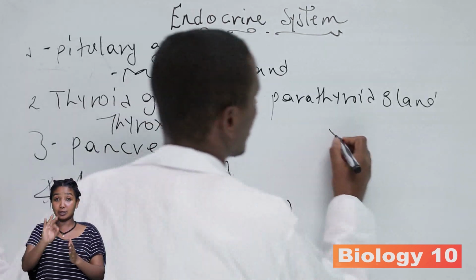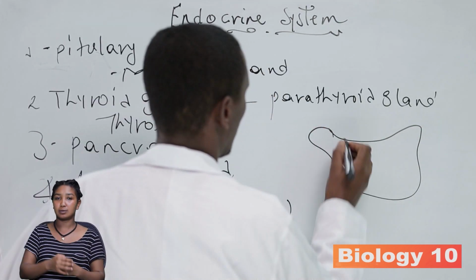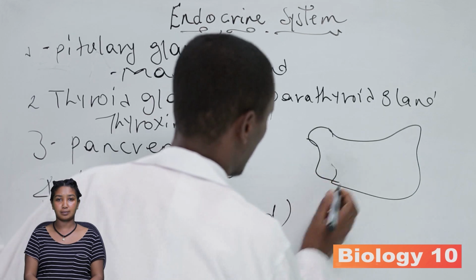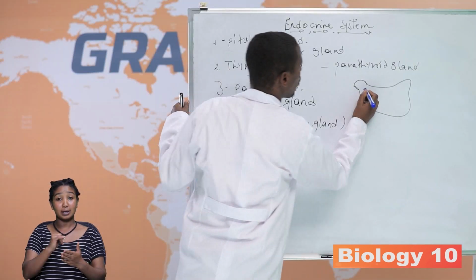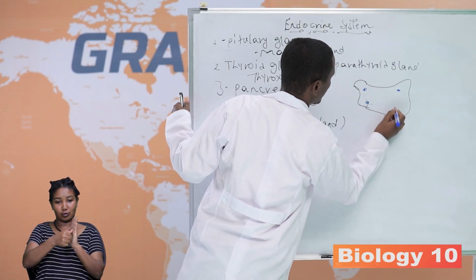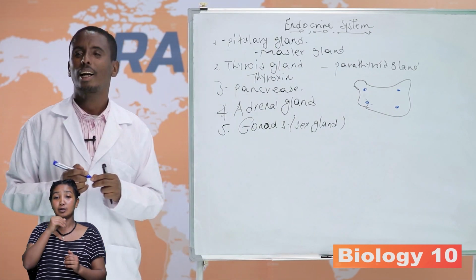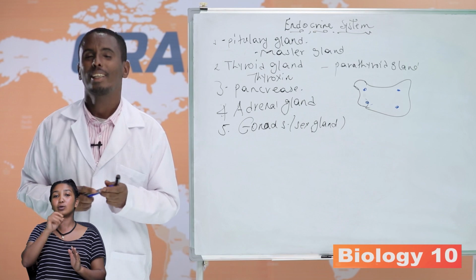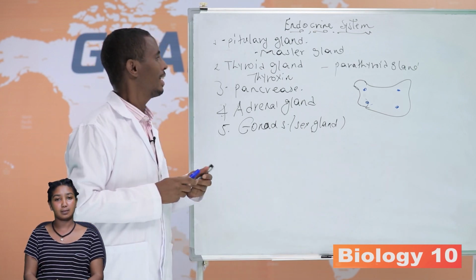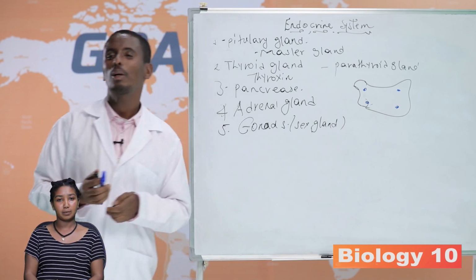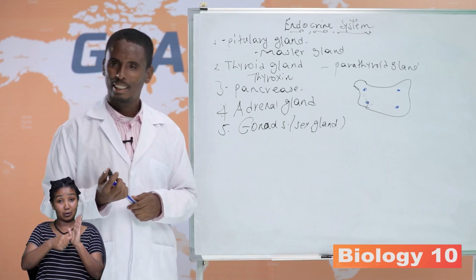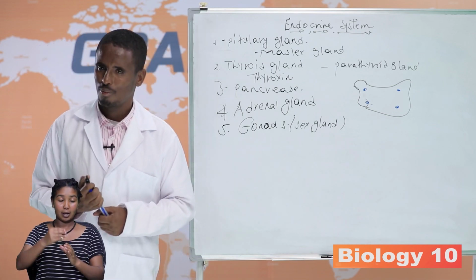It looks like this. There are four small dots on the thyroid gland. The four dots are the parathyroid glands. The parathyroid glands secrete parathormone.